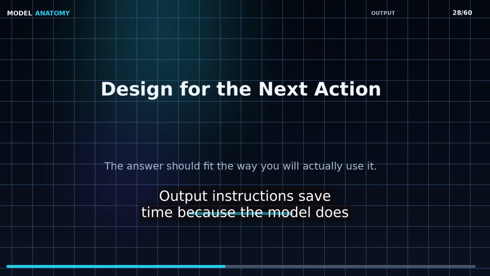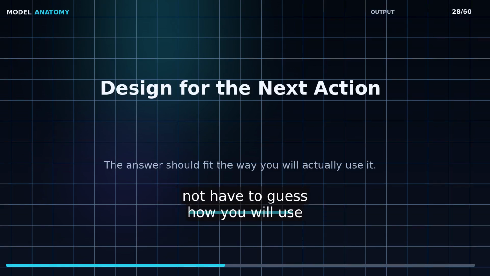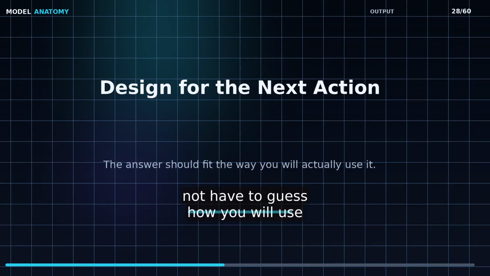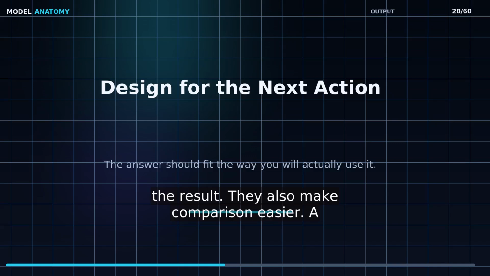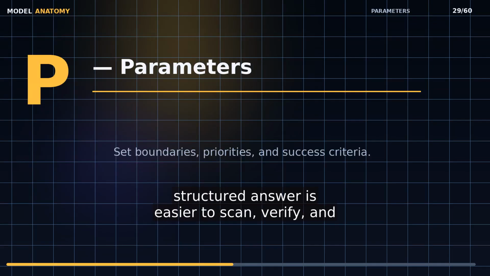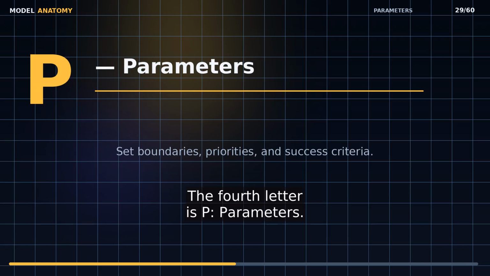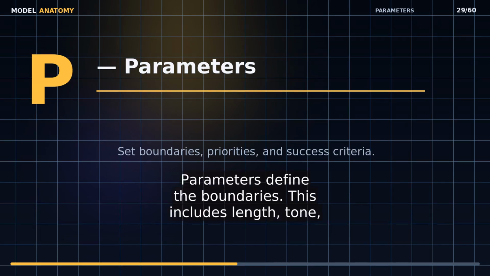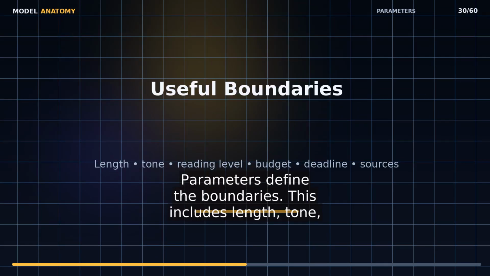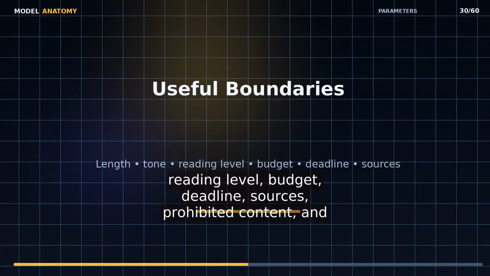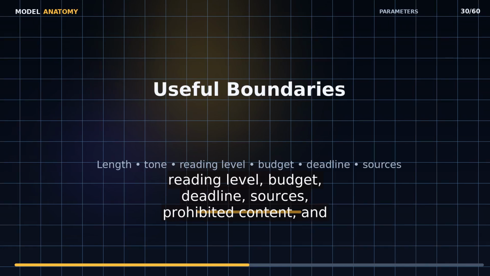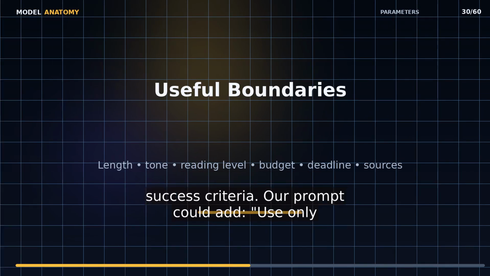Output instructions save time because the model does not have to guess how you will use the result. They also make comparison easier. A structured answer is easier to scan, verify, and improve. The fourth letter is P, parameters. Parameters define the boundaries. This includes length, tone, reading level, budget, deadline, sources, prohibited content, and success criteria.